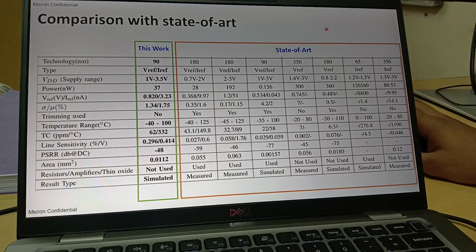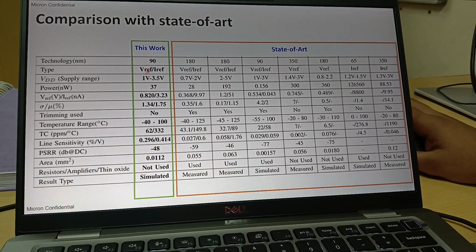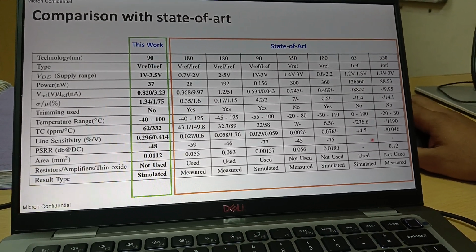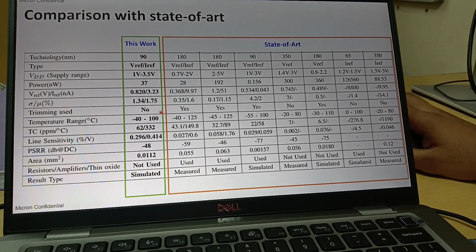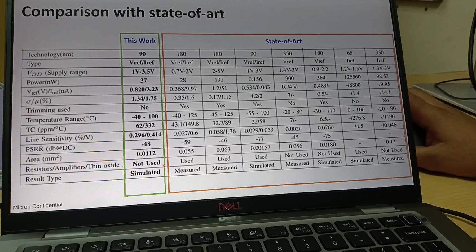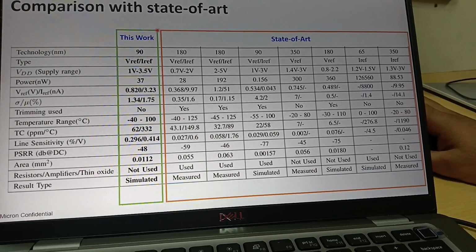This is the state of the art that I'm showing, along with this work which I have done in 90 nanometer technology nodes and other works. So in terms of power, in terms of process variation, in terms of trimming used or not, our circuit, our design is able to beat all the state of the arts.